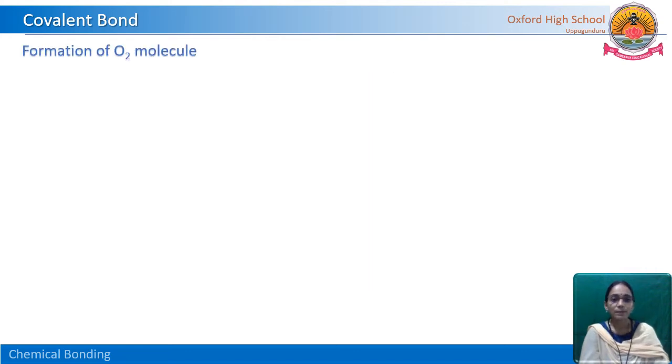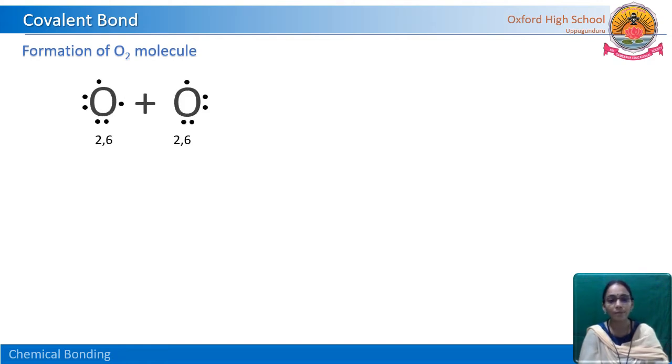We are explaining the formation of the oxygen molecule using the Lewis dot structure only. So we have to write the Lewis dot structure for oxygen atoms. Here two oxygen atoms are there, and see here, its electronic configuration is 2, 6. So how many electrons are required for each oxygen atom to get the octet?